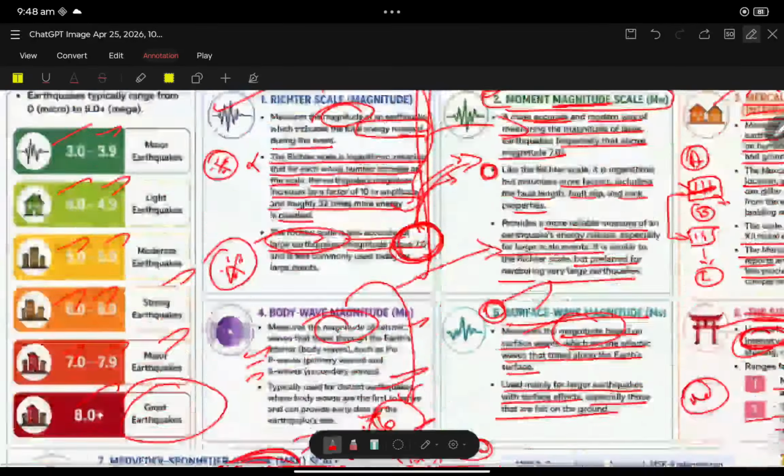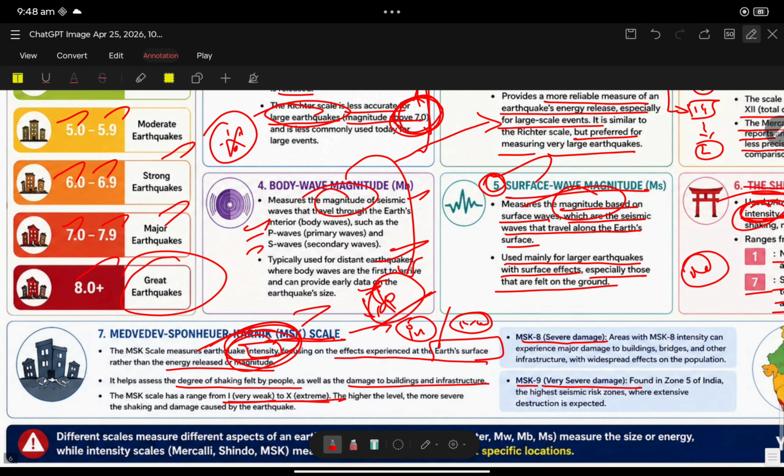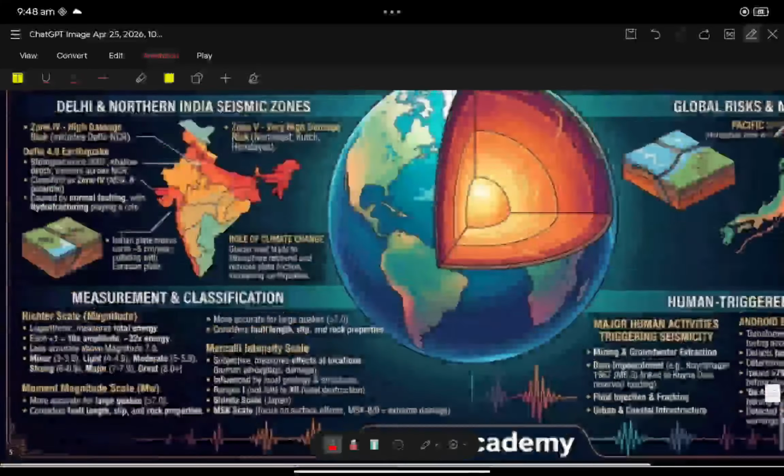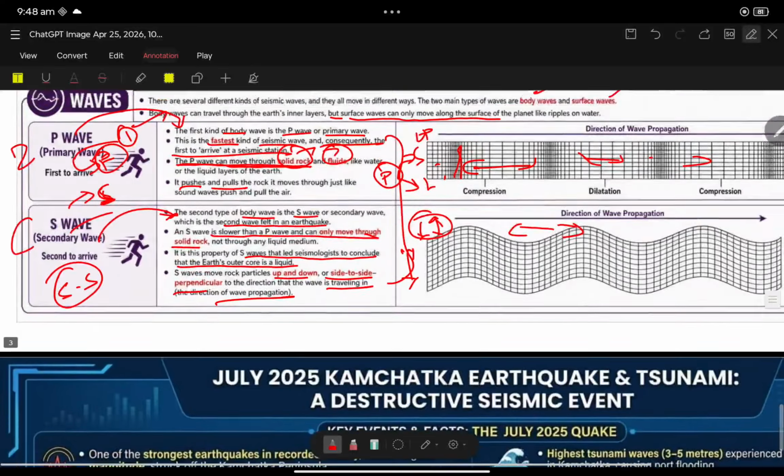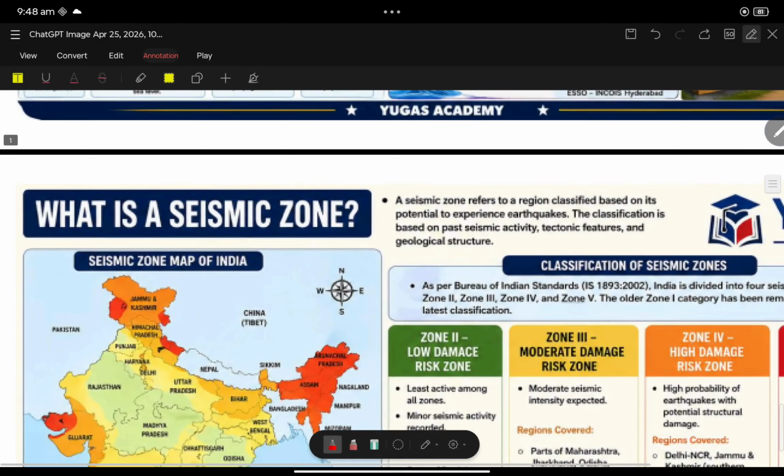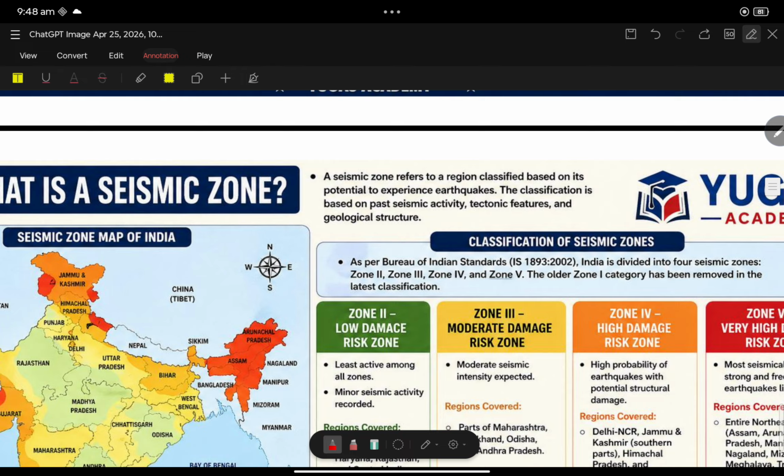Now let us discuss some of the important points with respect to seismic zones. What is a seismic zone? This discussion seems a little raw and big, but I'm damn sure about it. You will get one solid question from this 30-minute discussion.